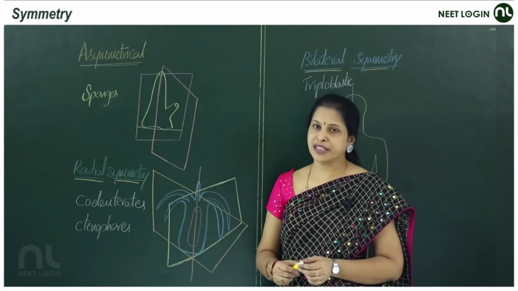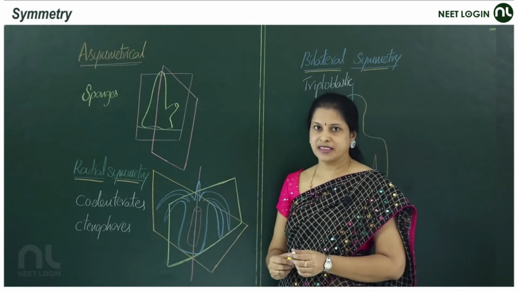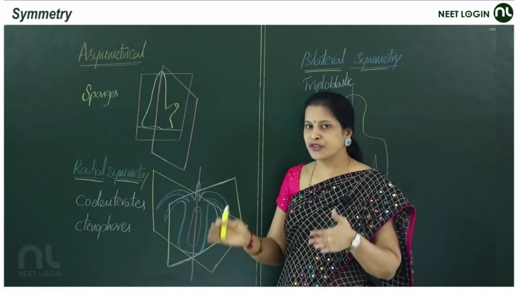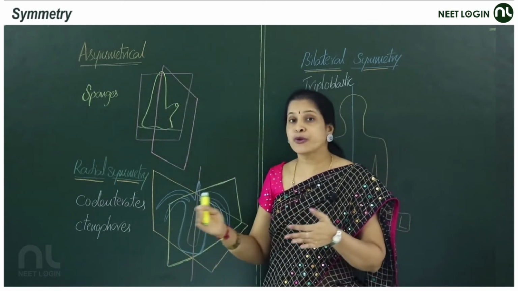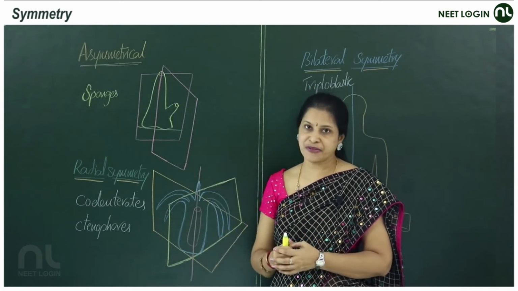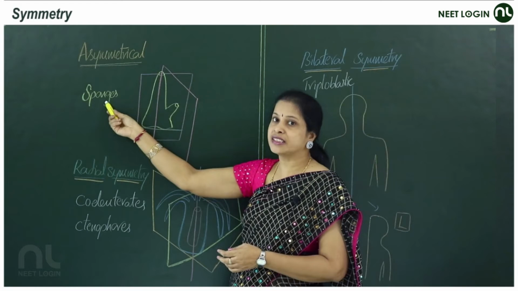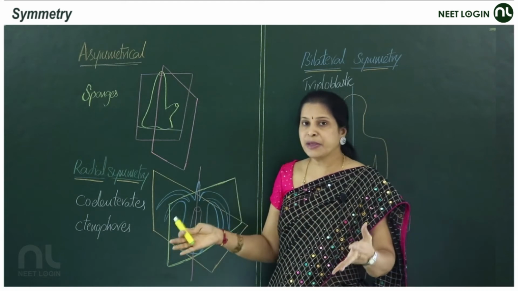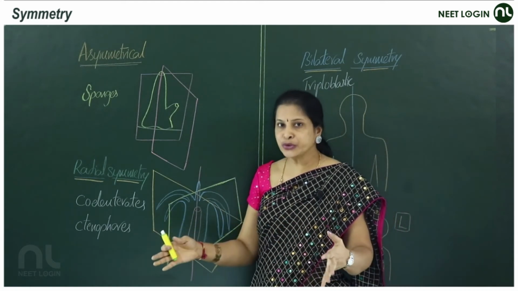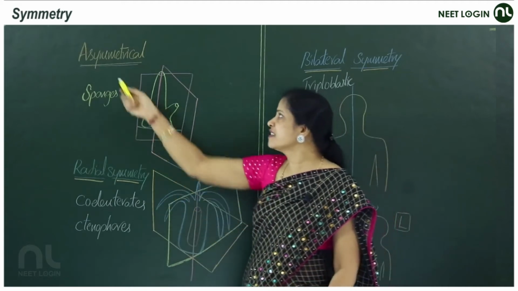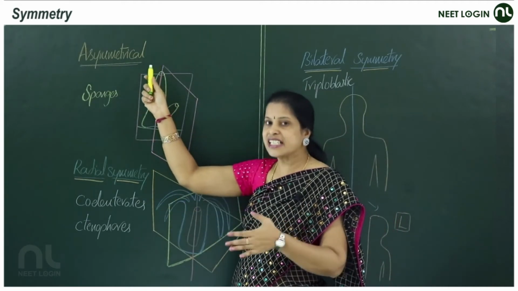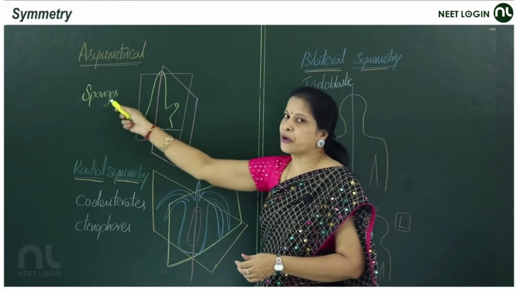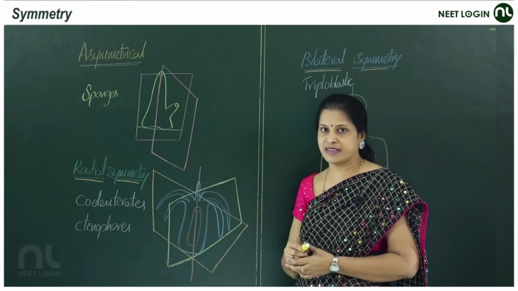Symmetry, the other fundamental feature in animals. Asymmetrical. Any plane passing through the center of an organism does not produce equal halves. A good example for this is the sponges and adult gastropod molluscans. Any plane passing through the center won't produce equal halves. They're asymmetrical. Symmetry is not seen. Identicality is not seen. A stands for absence. Example, the sponges and adult gastropod molluscans.